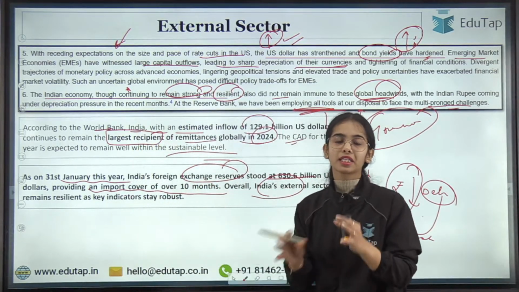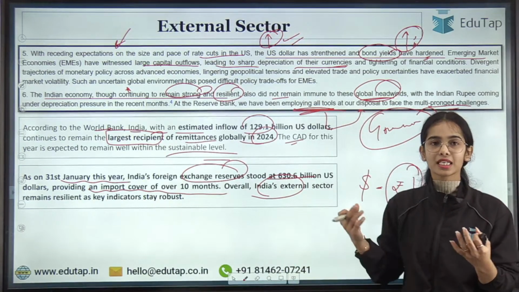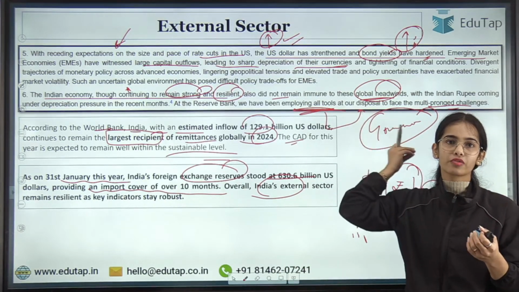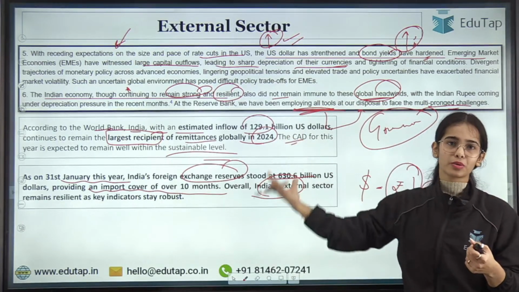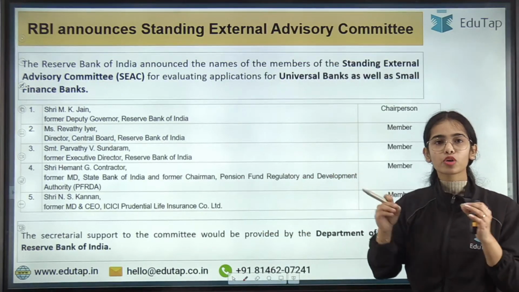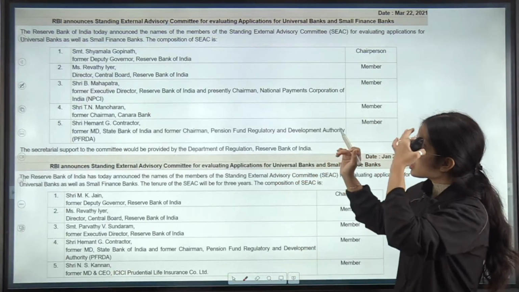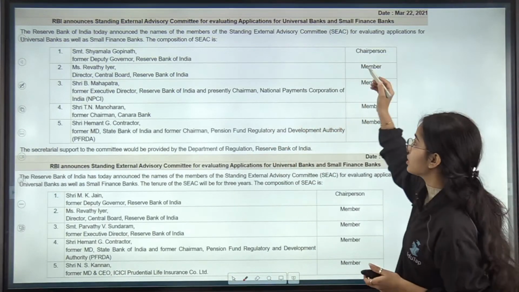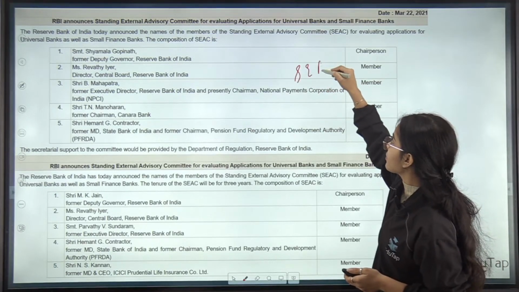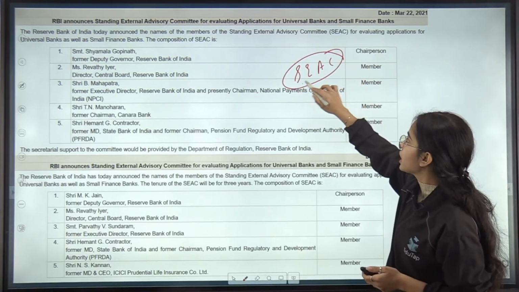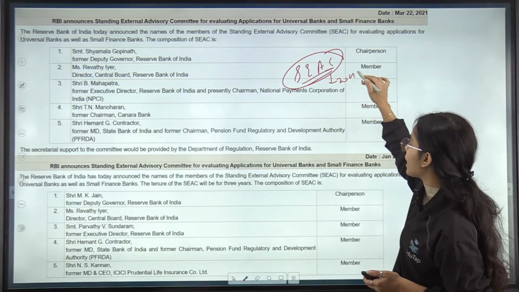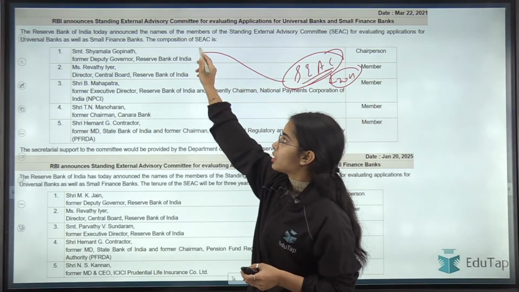Now, this was regarding the Monetary Policy Committee meeting, as well as what the governor of the RBI stated about the external sector. Now, there was a slight mistake that I made in the previous session. The RBI has announced the Standing External Advisory Committee. This was announced in 2021 and then Smt.